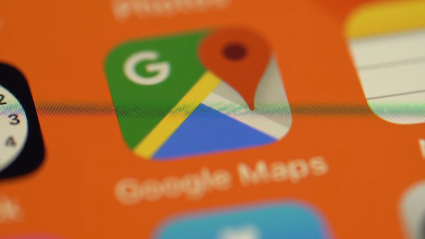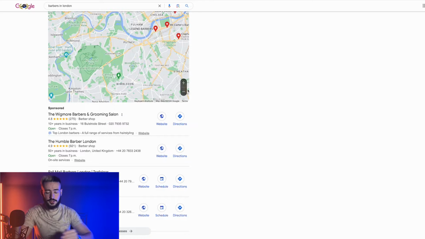And in terms of what you're actually going to be offering to these businesses, this software right here has so many different things that you can give to business owners. So as an example, let's head over to Google Maps, and what I'm searching for here is barbers in London, and this applies for any industry in any location. You could search for real estate agents in Miami, Florida. You could search for restaurants in Dublin. You could even search coffee shops in Belfast. Literally any industry in any location in any country around the globe.